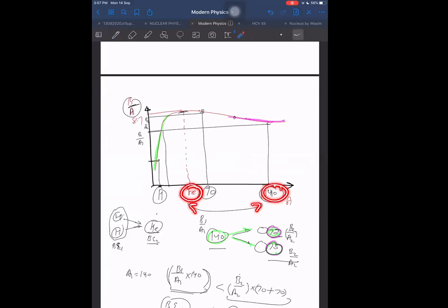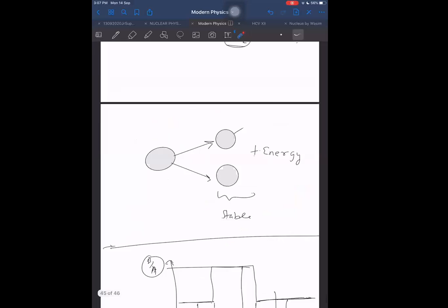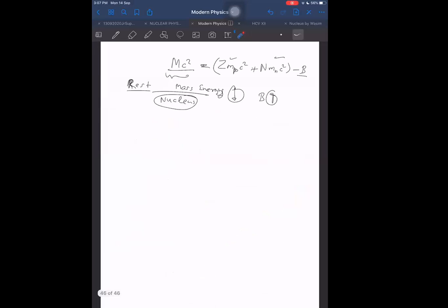Now, binding energy of this per nucleon is lesser than binding energy of iron per nucleon. So this is less stable as compared to iron. So binding energy per nucleon gives us a better idea of stability as compared to total binding energy. Higher binding energy per nucleon, higher stability. Okay.